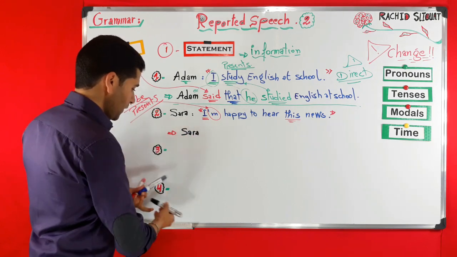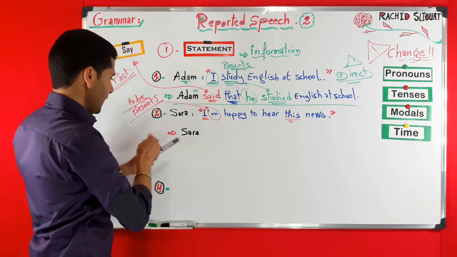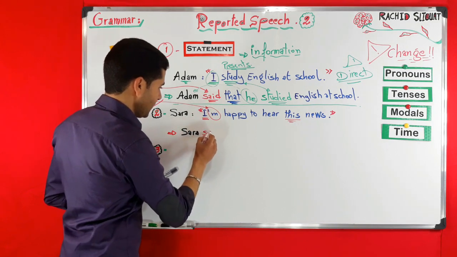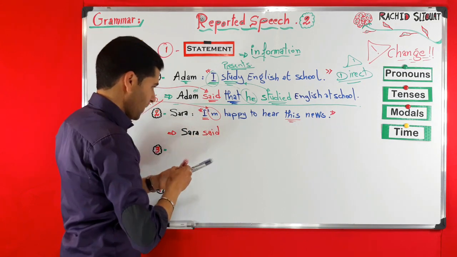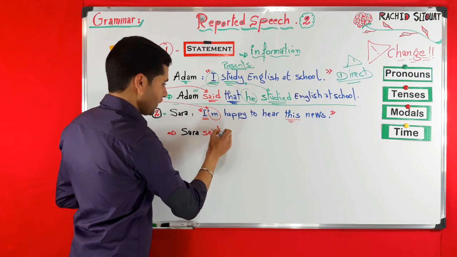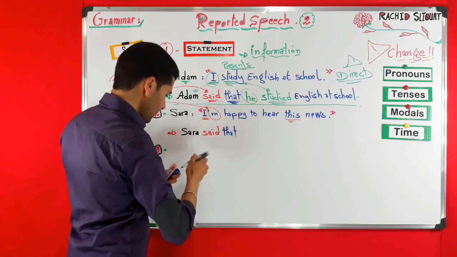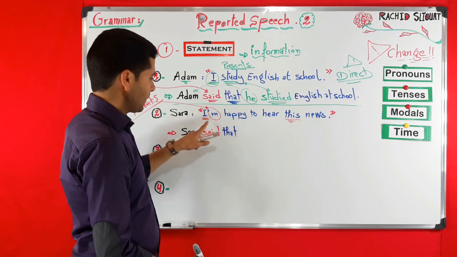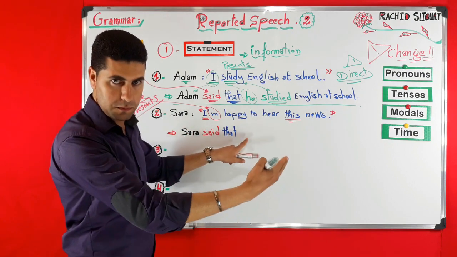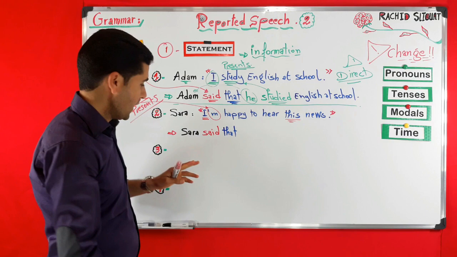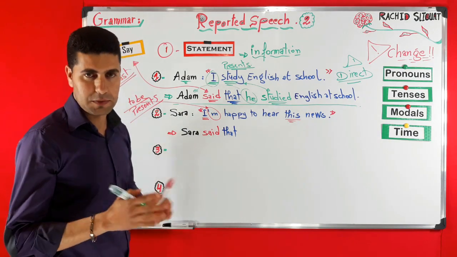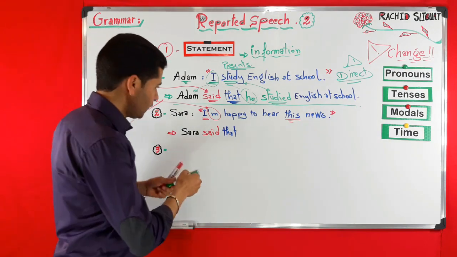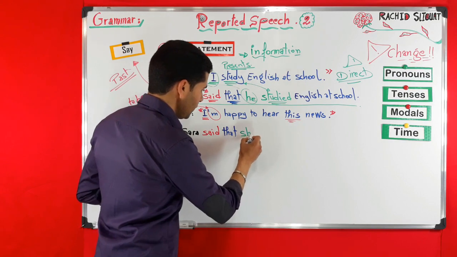All right, Sara, the reporting verb said, okay. As I said, that is optional. Now here we need a pronoun, so what are we to say? I, in the reported speech, becomes he or she. Now here we have Sara, who very simply is a female, so she.